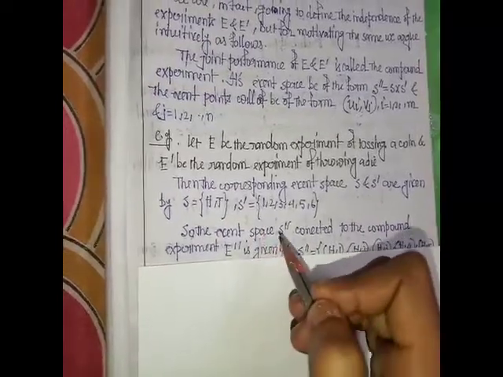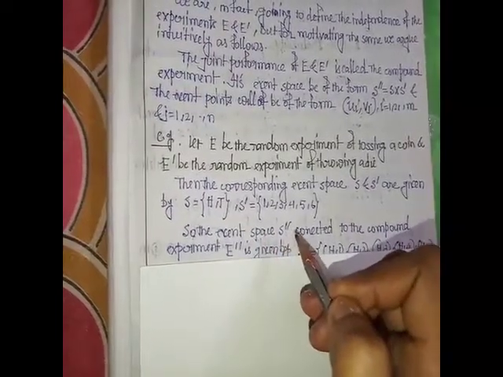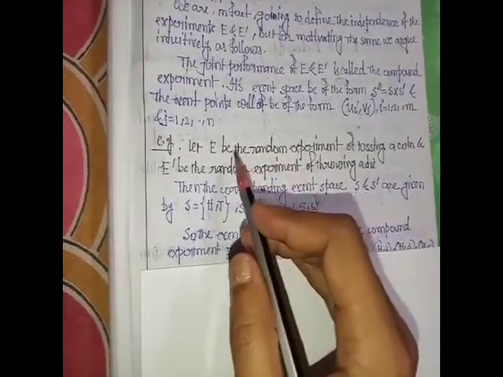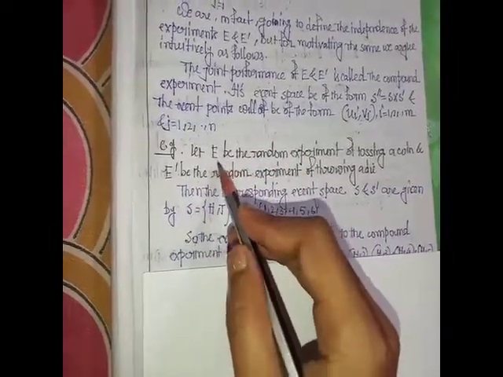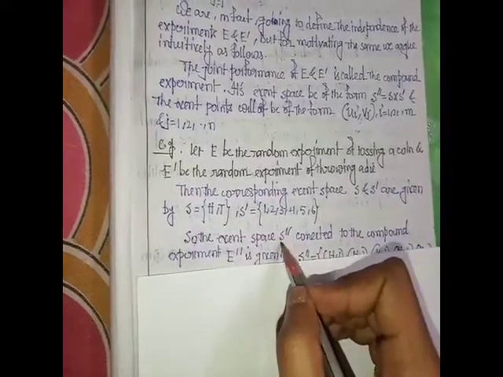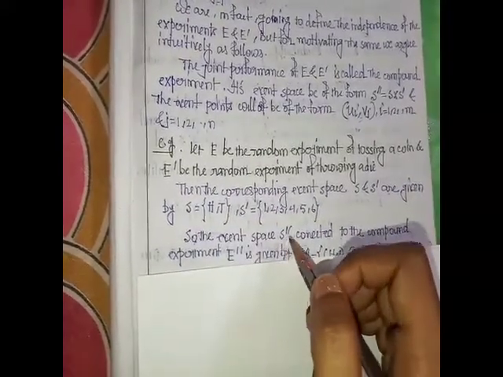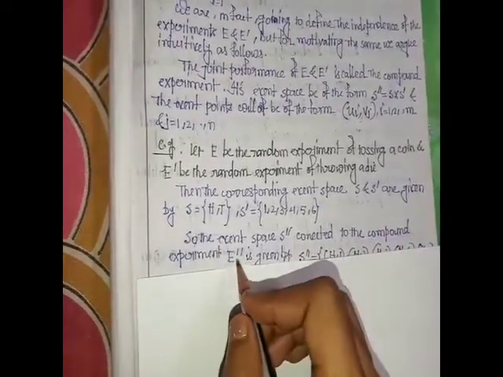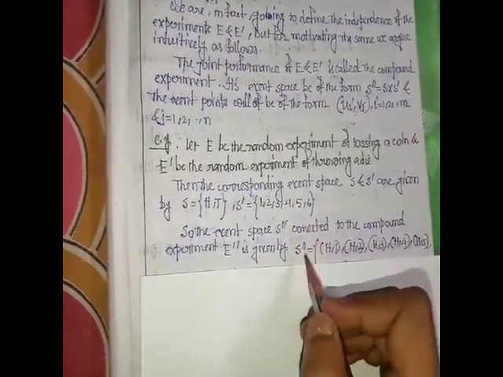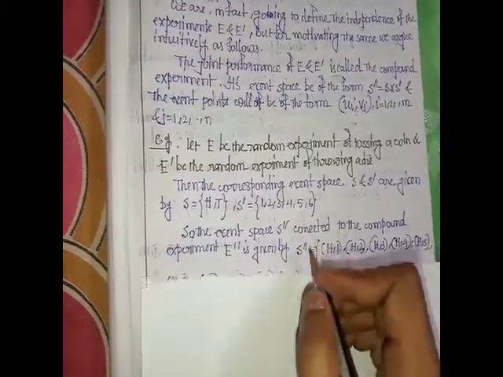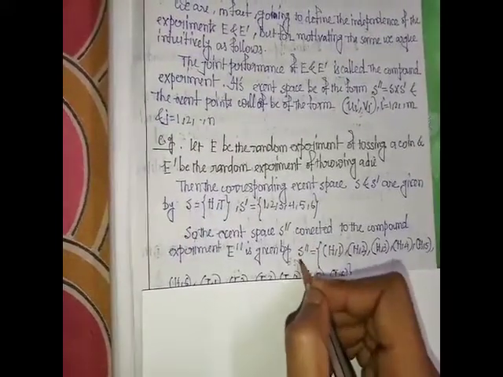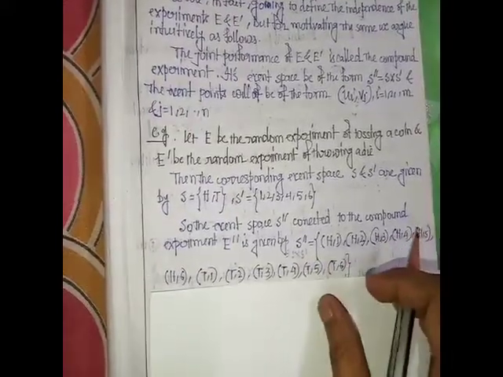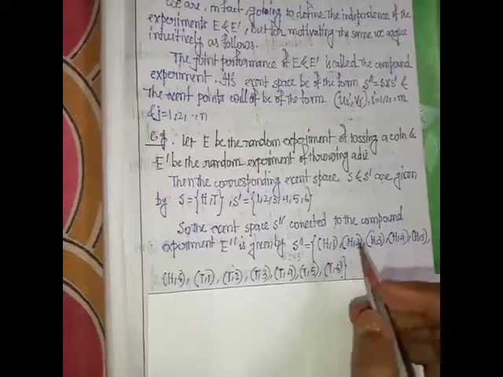Then the sample space S double dash of the compound experiment, the joint performance of the random experiments E and E dash, is given by S cross S dash. This is a Cartesian product. It contains 12 points.